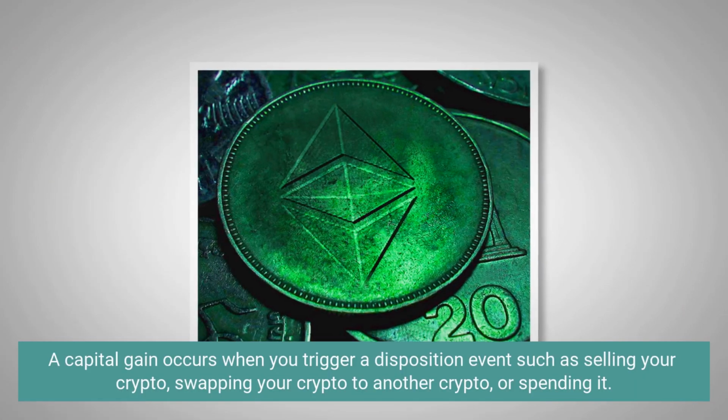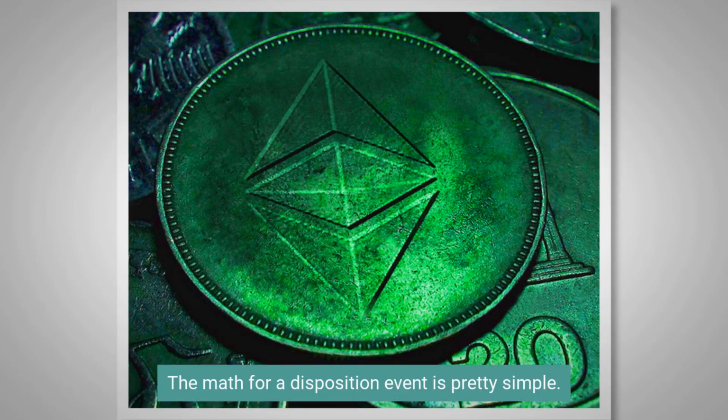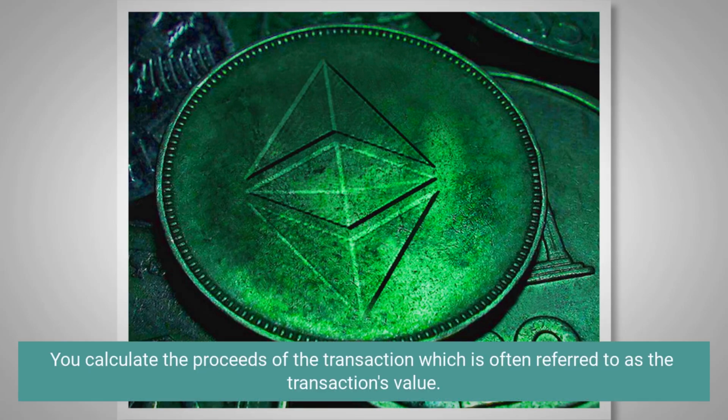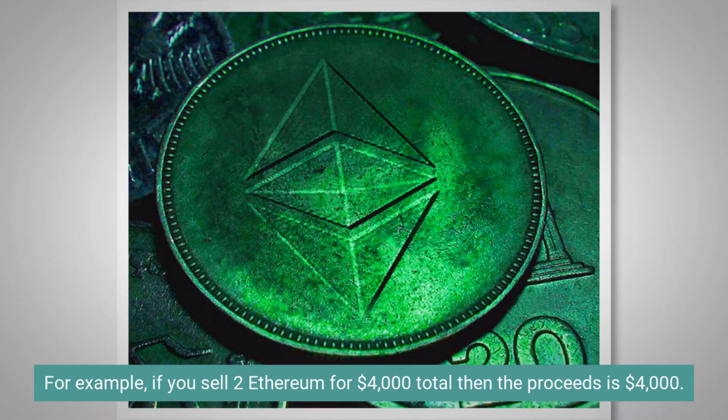A capital gain occurs when you trigger a disposition event such as selling your crypto, swapping your crypto to another crypto, or spending it. The math for a disposition event is pretty simple. You calculate the proceeds of the transaction, which is often referred to as the transaction's value. For example, if you sell 2 Ethereum for $4,000 total, then the proceeds is $4,000.